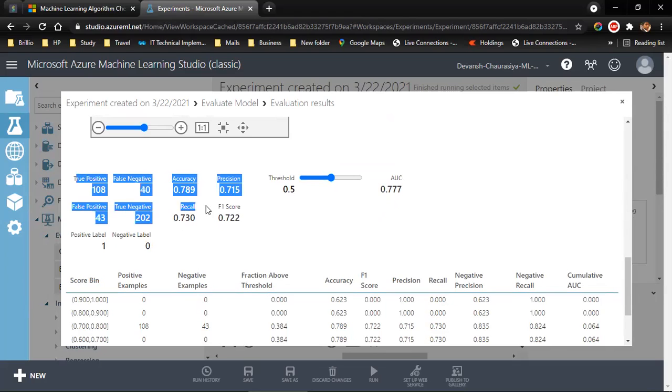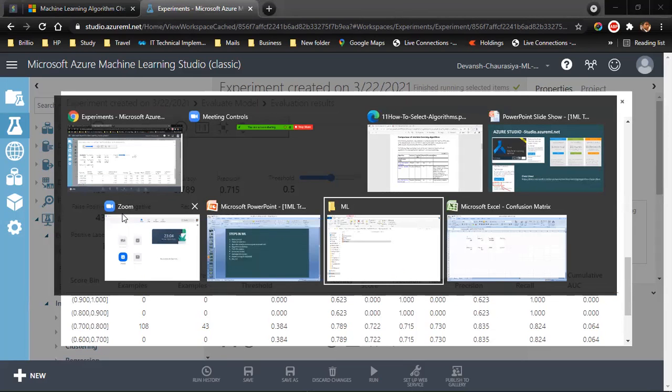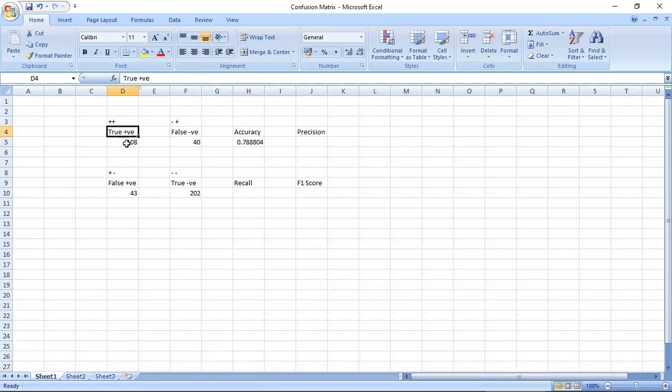So this is called the confusion matrix. True positive is the guys who we think survived and they actually survived. And I've actually created the confusion matrix for you right now. So 108 is the guys who we think survived and they actually survived. And true negative is the people who, according to data, actually died, and by the model also they did not survive.